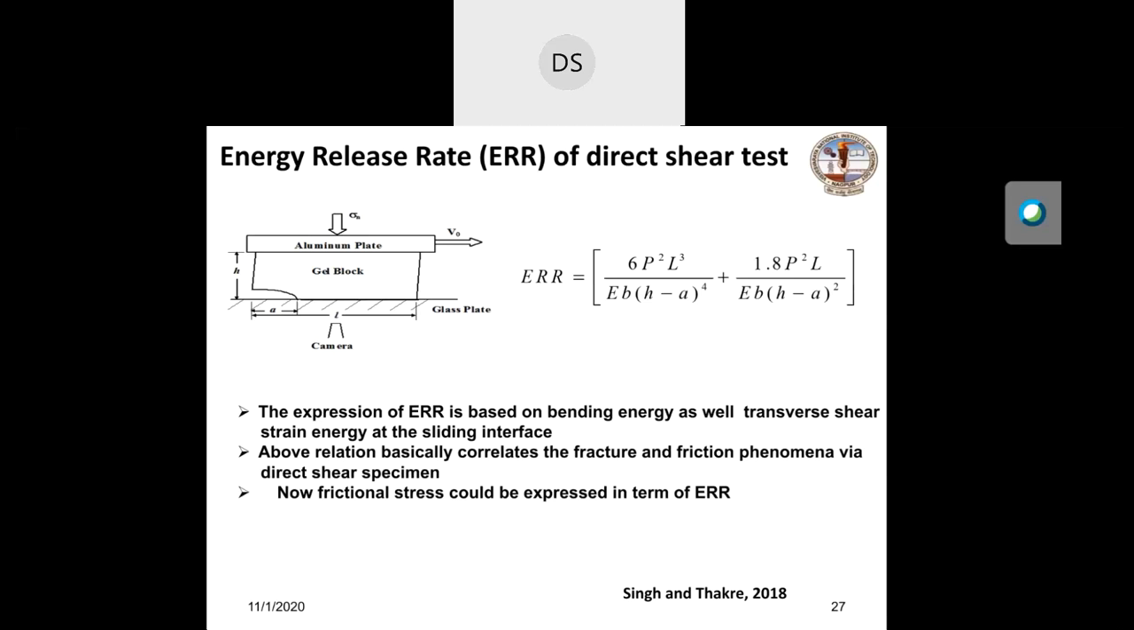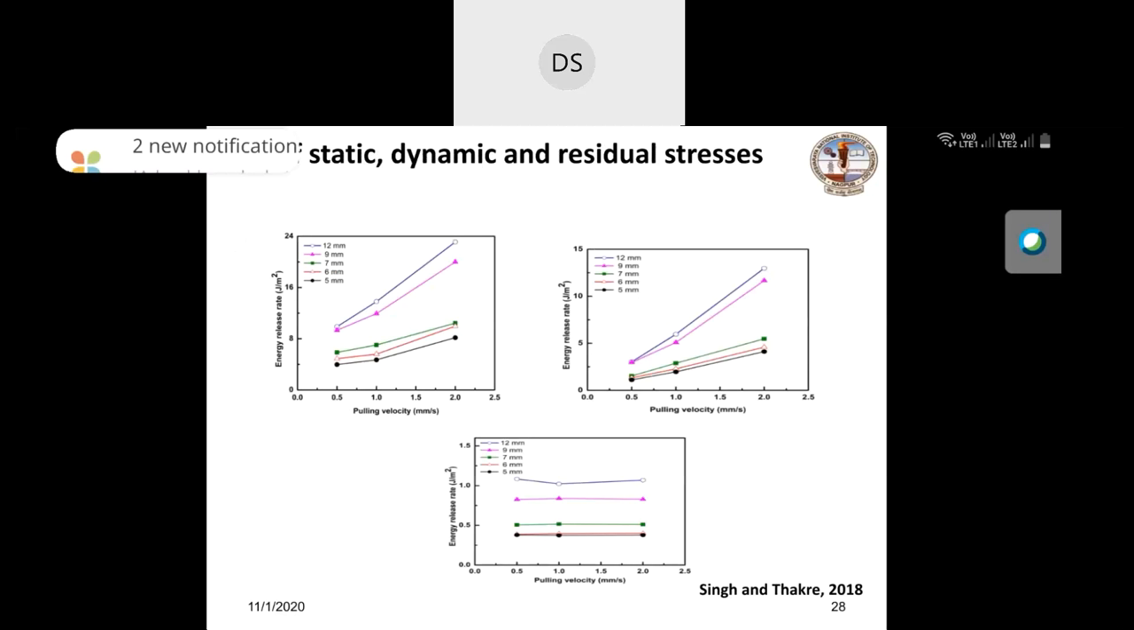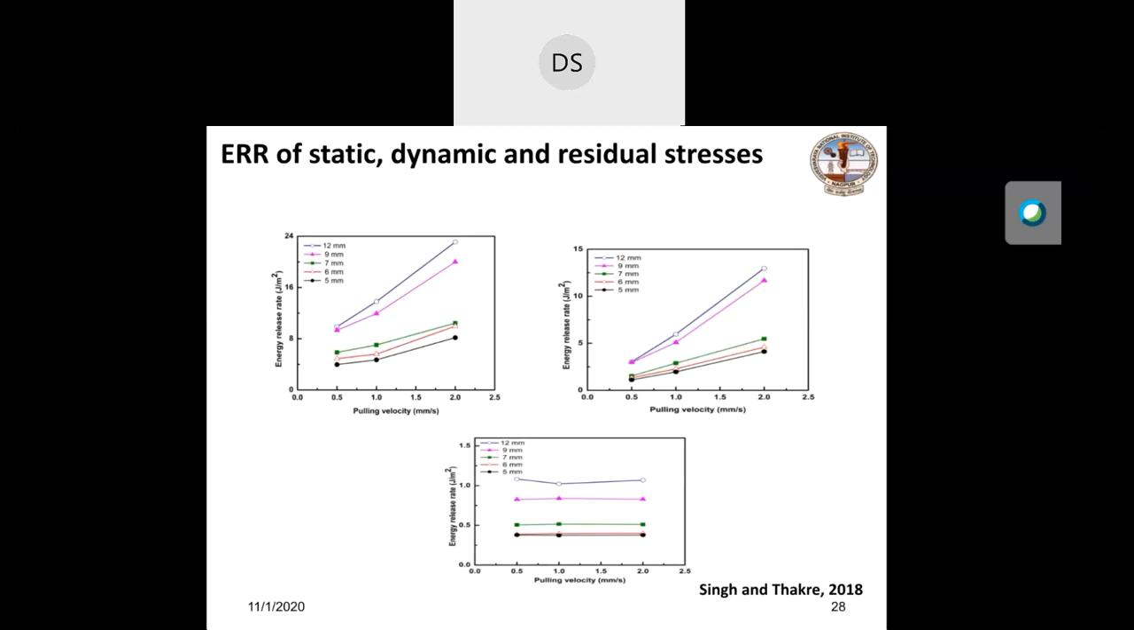So in this slide, we have used the concept of fracture mechanics for predicting the static friction energy release rate at static, dynamic, and residual. This slide shows that the energy release rate corresponding to static friction also increases with pulling velocity or shear velocity. The energy release rate corresponding to steady dynamic also increases. But energy release rate for residual stress remains independent.